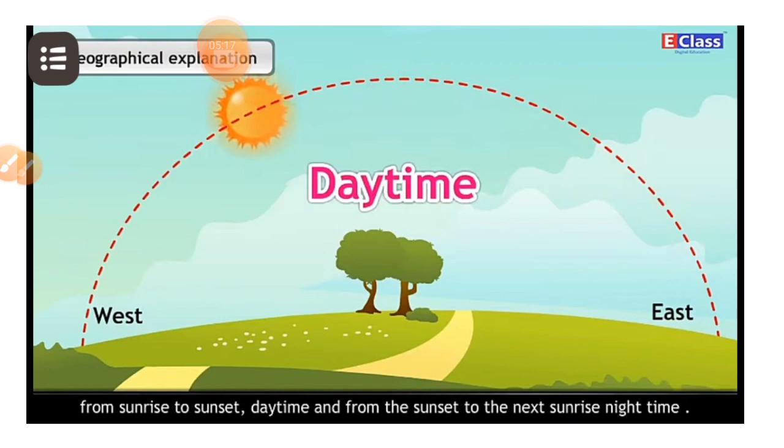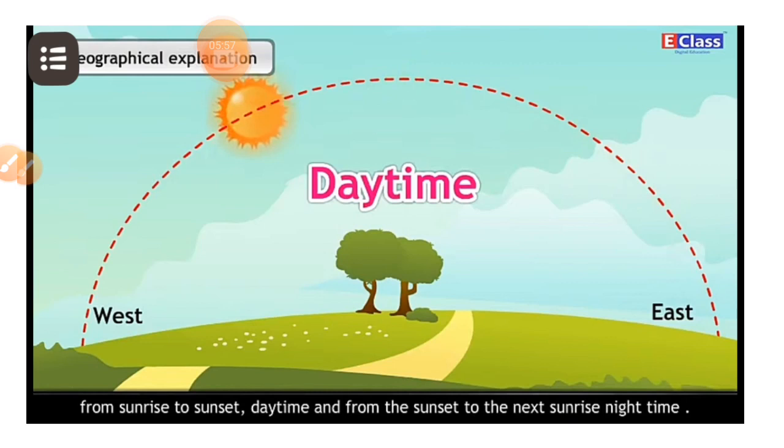Daytime means the time from sunrise to sunset is called daytime. And what is night time? Night time means the time from the sunset to the next sunrise is known as night time. Now we are going to learn about day. What is day? A whole day. A whole day means the duration from one sunrise to the next is called a day.